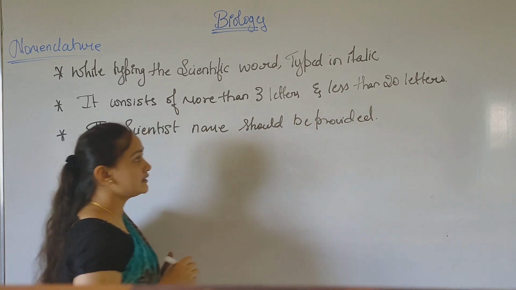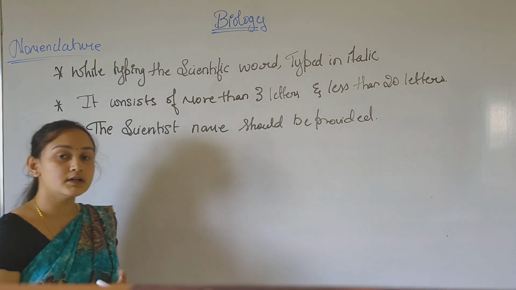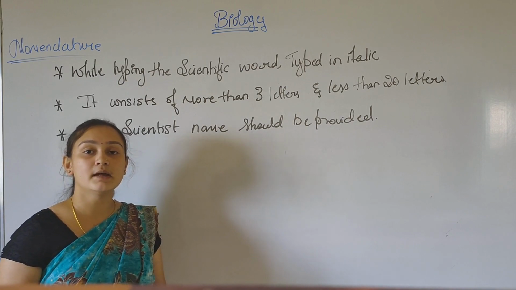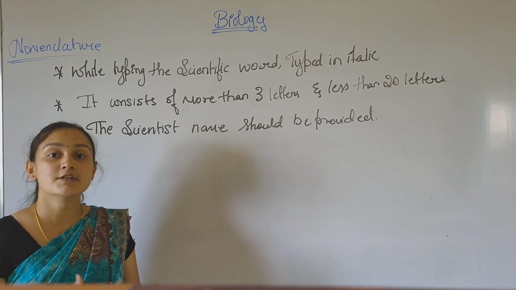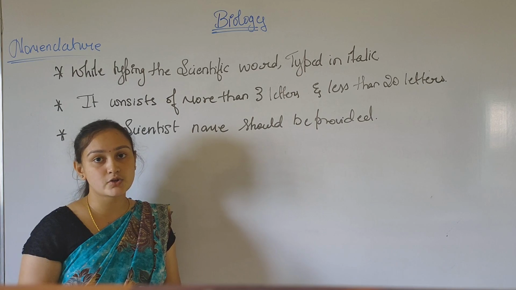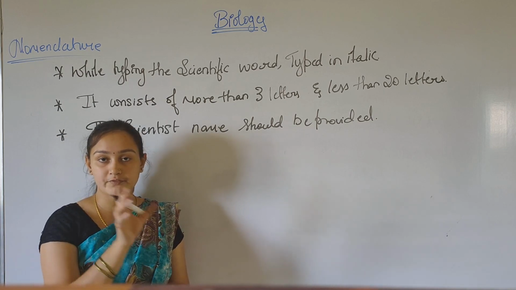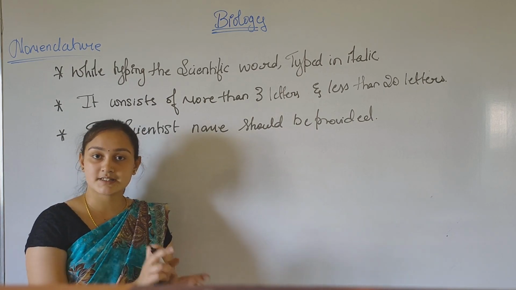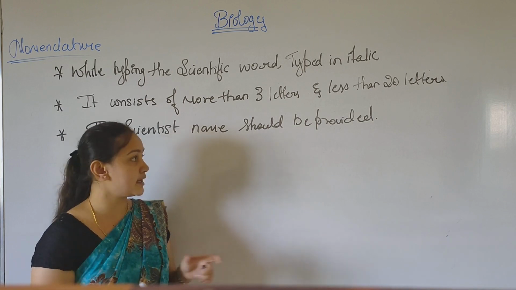The scientist who gave the description and the naming of a plant, their name can also be included after writing the generic and the species name.